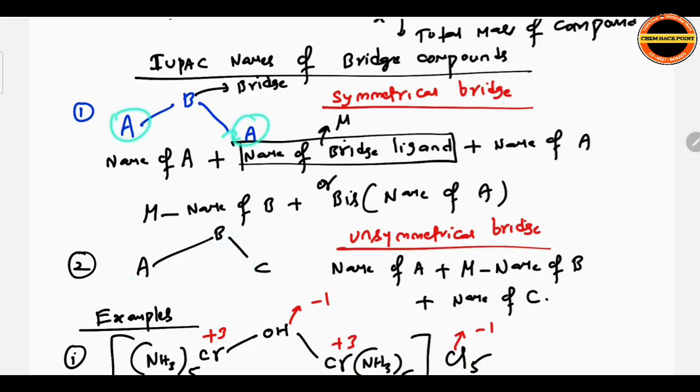Same groups, symmetrical bridge; different groups, unsymmetrical bridge. How do we write it here? The name of A first, then mu-name of B, then the name of C, in sequence A, B, C.